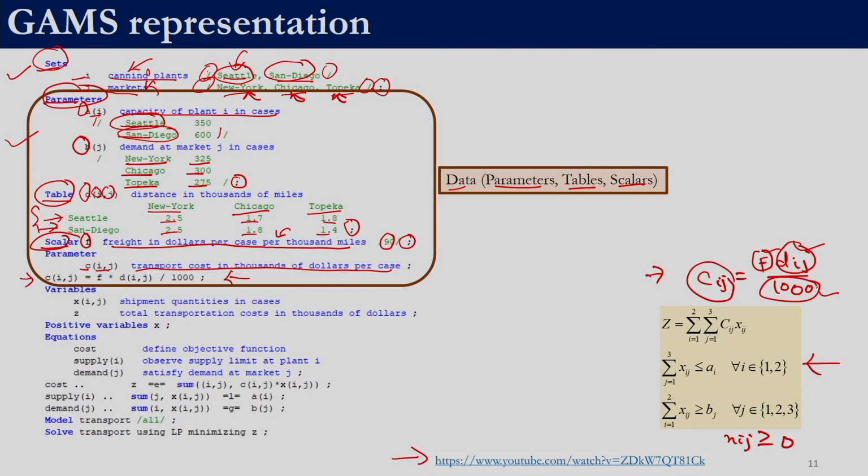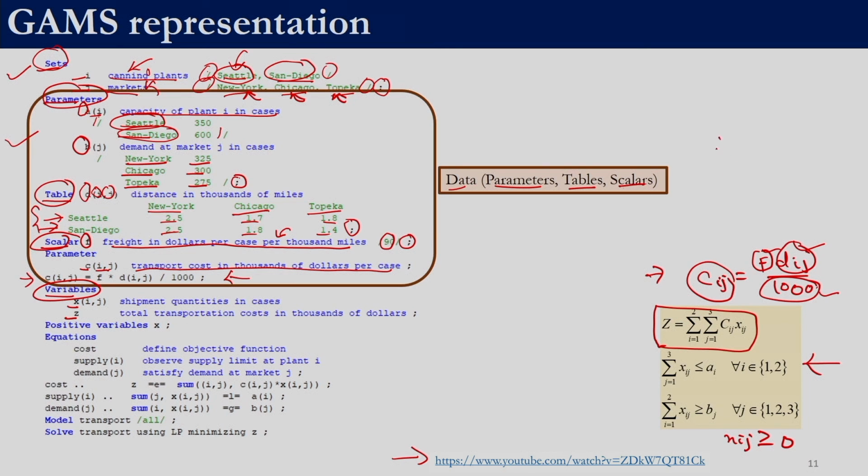Now we will define what are the variables that are required. Here we have 2 types of variables. Variables again is a keyword. So, we have variables x and z. z will be used to denote the objective function. The objective function is also considered as an equation in GAMS. If it is an equation we need to have a left hand side to this.